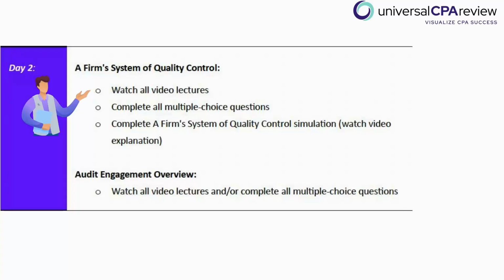So it's important to know, and this is one topic that is easy to try to memorize your way through, but you have to try to avoid that at all costs. It's important to not just memorize, but also understand the why. Okay, so you need to know the different elements of quality control, but also what specific rules fall within those elements. So here's what we're going to suggest.